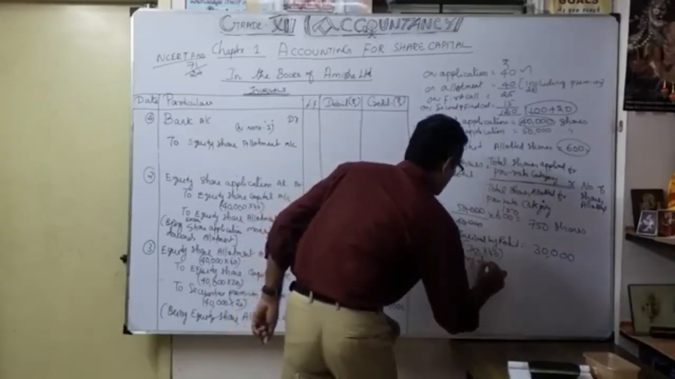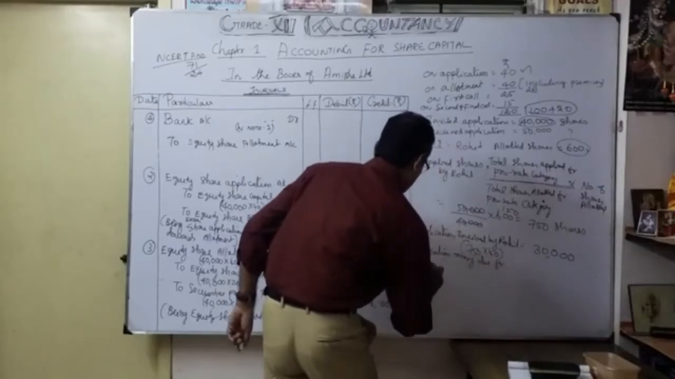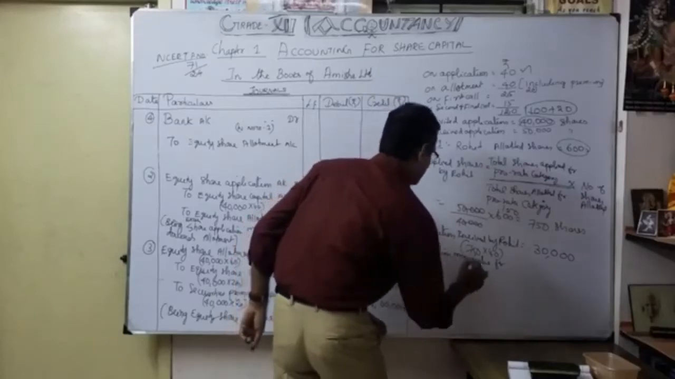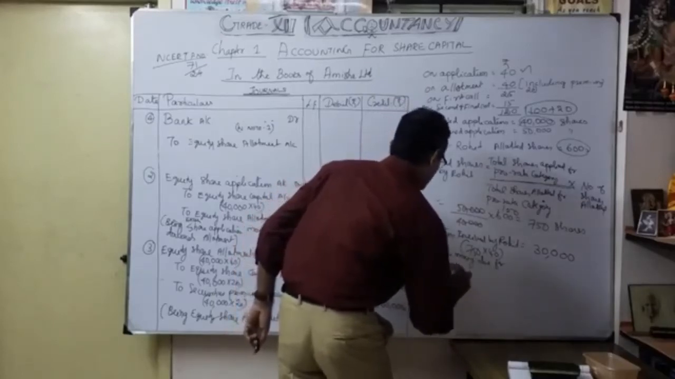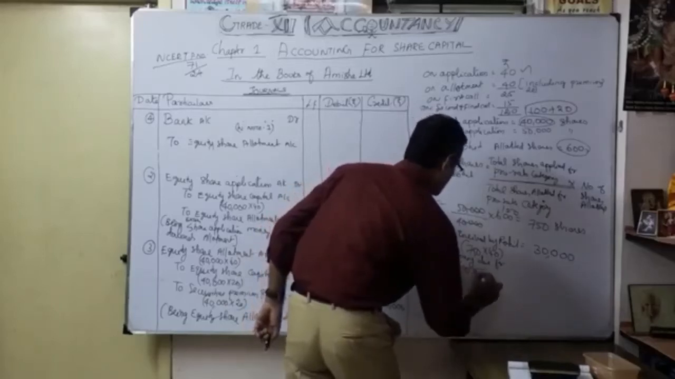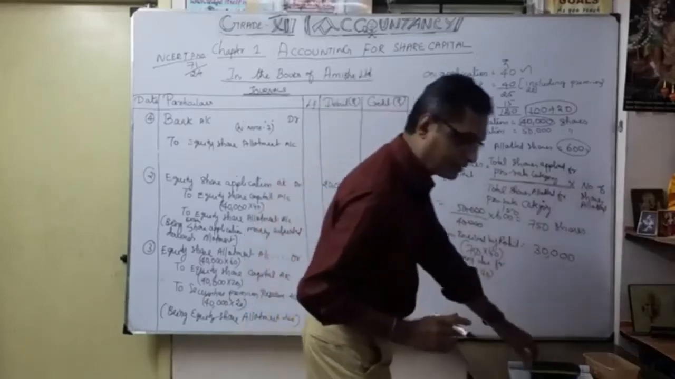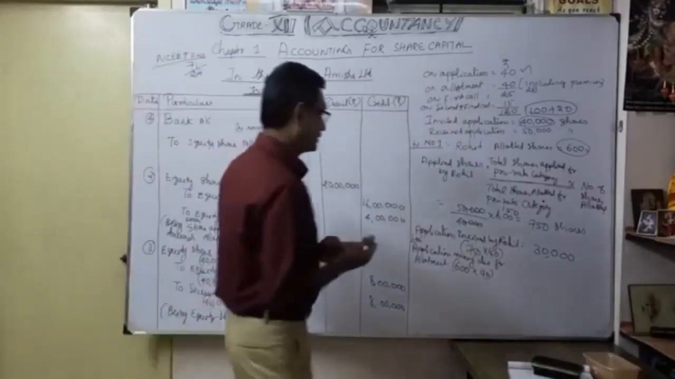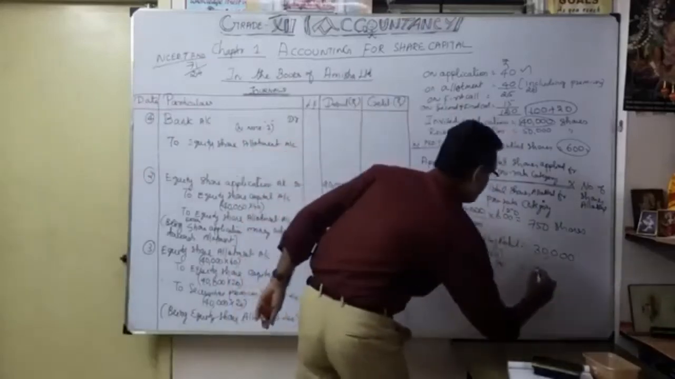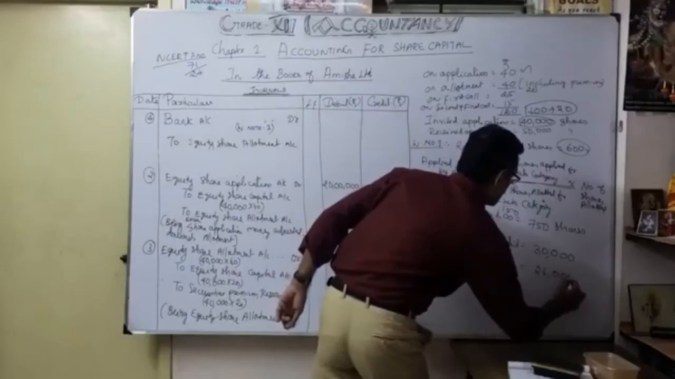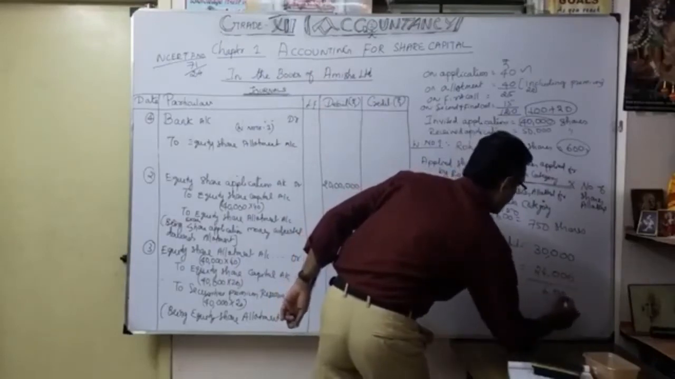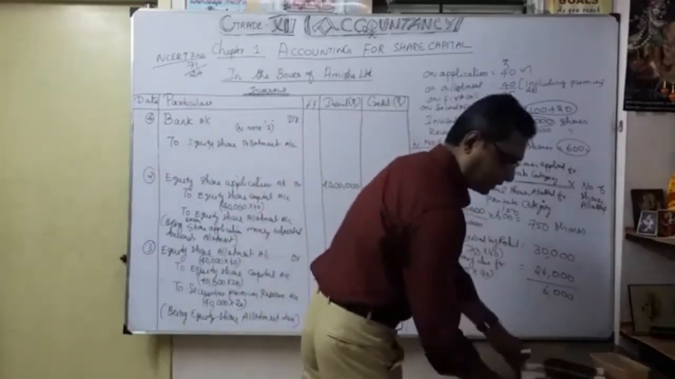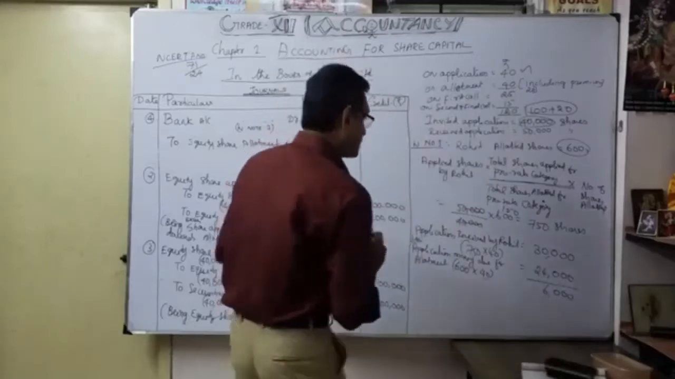Application money due for allotment. How much? Only 600 into 40. So 600 into 40, only you have to account for the application regarding Rohit. So 600 into 40 becomes 24,000. So the excess 6,000 is going to be adjusted for what? Allotment. So that is the 6,000 excess application money.